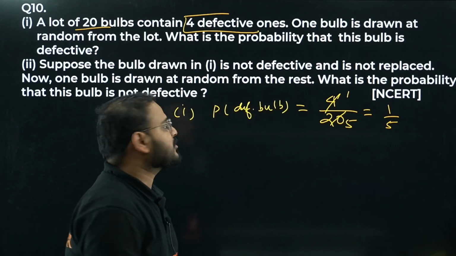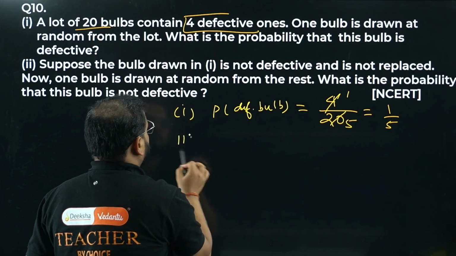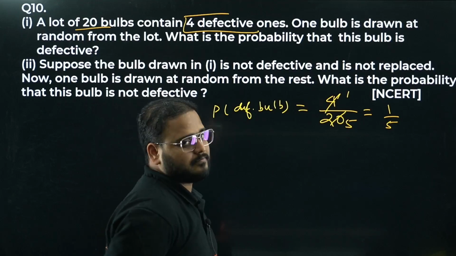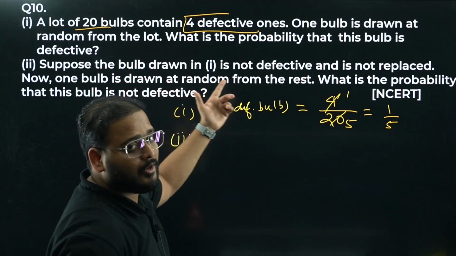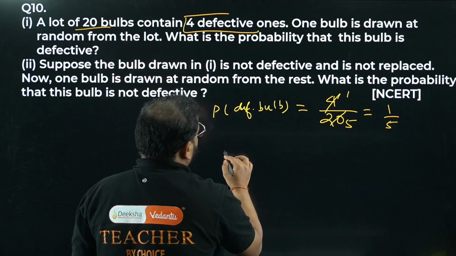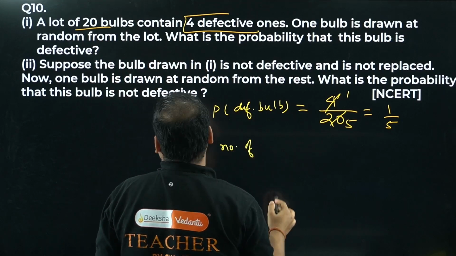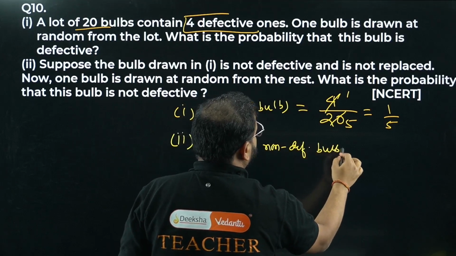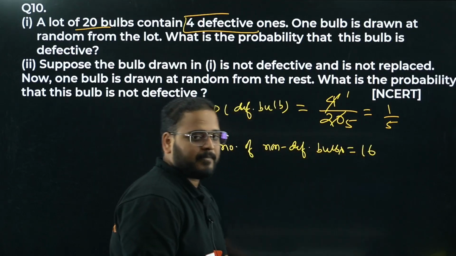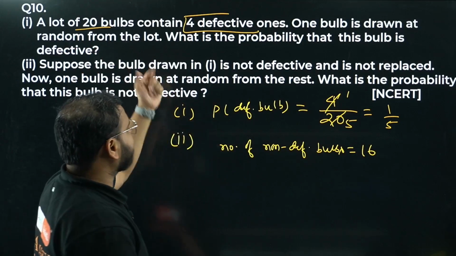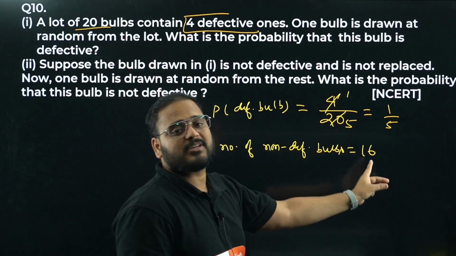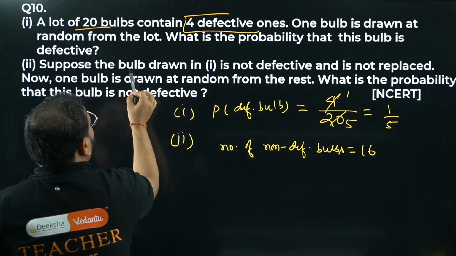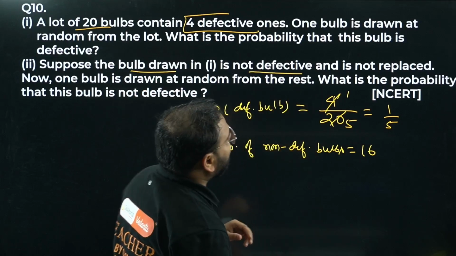Have a look. Now we get to question number 2. Okay. Suppose the bulb drawn in case 1 is not defective. So let's have a look over here. In case 1, the number of non-defective bulbs is 16, right? Right now 16 non-defective and 4 defective bulbs. So the number of non-defective bulbs is 16. Okay, they're saying that they have taken 1 out. So the bulb drawn was non-defective, and is not replaced.